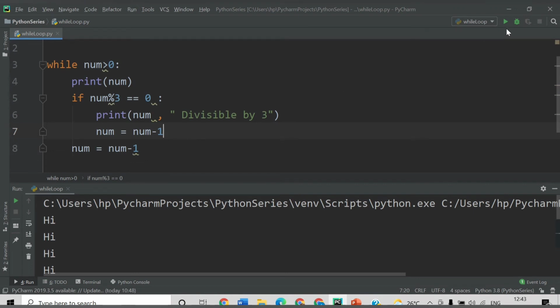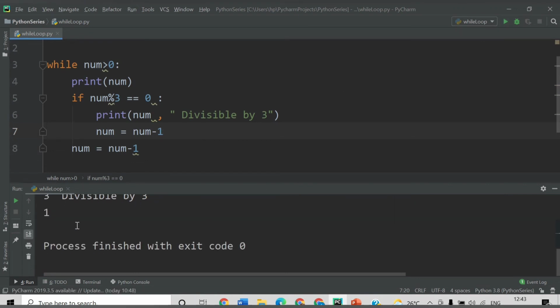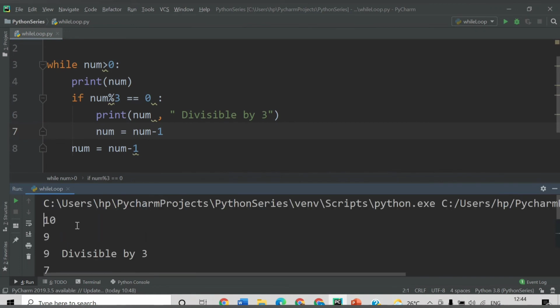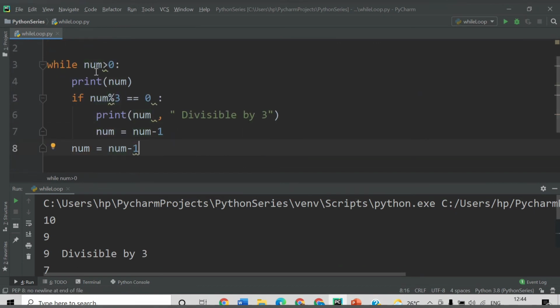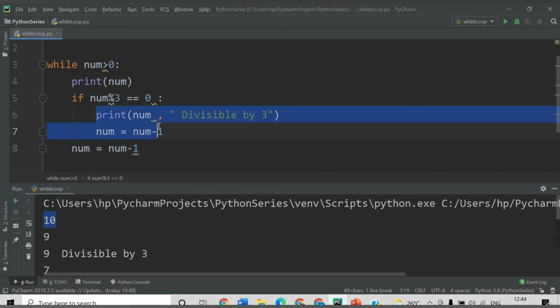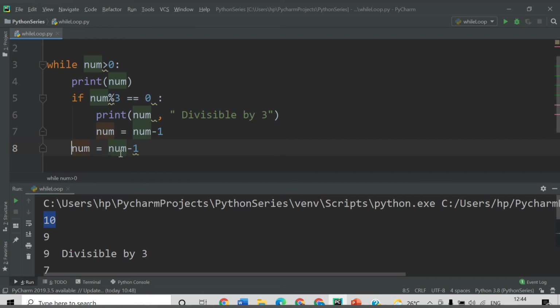Let's run this now. So see, we have provided the value of num as 10. The first time the loop will start here, it will print the num which is 10. So we are getting here 10. After that, 10 is not divisible by 3, right? So these two statements will not get executed, and this statement will get executed. So it will reduce the value by 1. Next time the num value will be 9 and it will print 9.